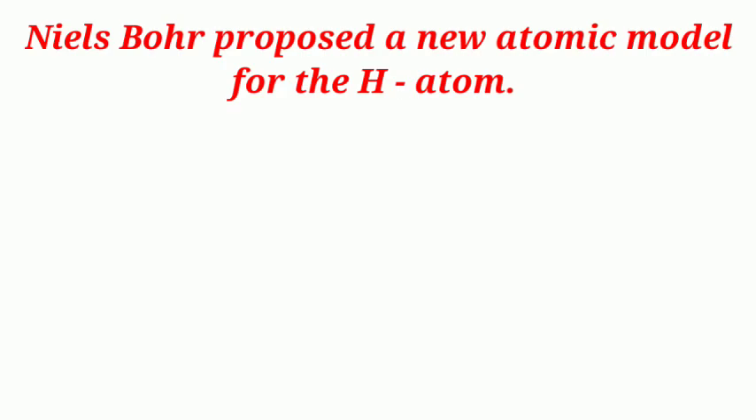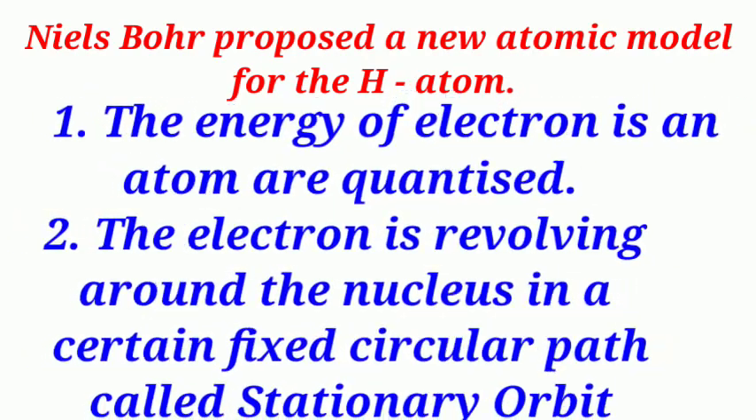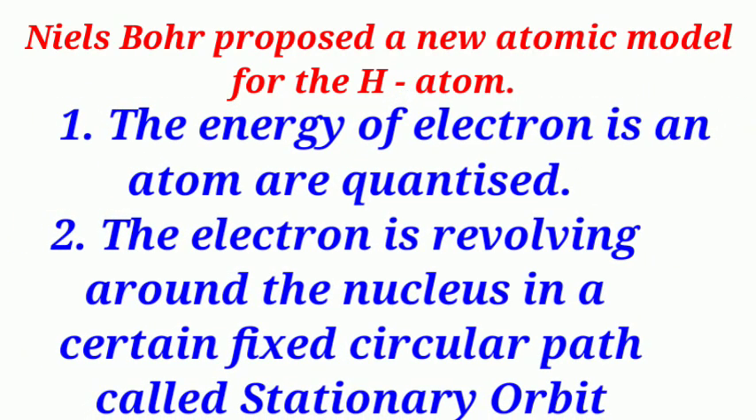Niels Bohr proposed a new atomic model for the hydrogen atom. The first one: the energies of electrons in an atom are quantized. What is the meaning of quantized? It is a definite value. Each electron has a definite value. The second one: the electron revolves around the nucleus in a certain fixed circular path called a stationary orbit.